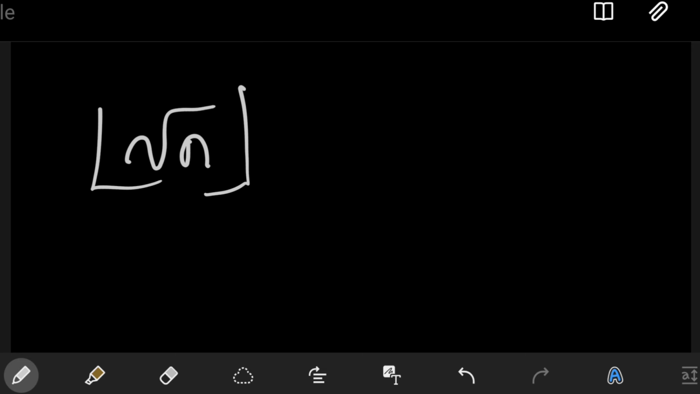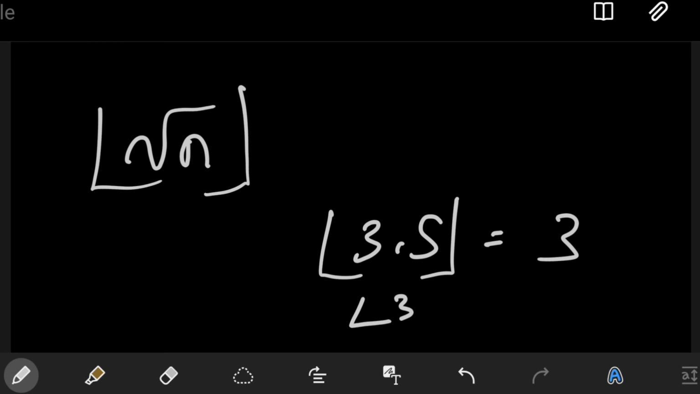So the way it works is something like this. You have 3.5. The floor of this is 3, and the floor of 3 is also equal to 3. So for any natural number, the floor is equal to itself, whereas for any number that's not a natural number, it lies between two natural numbers. So what is the smaller of those two natural numbers? That's what the floor function gives you.